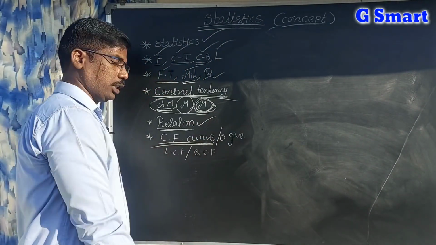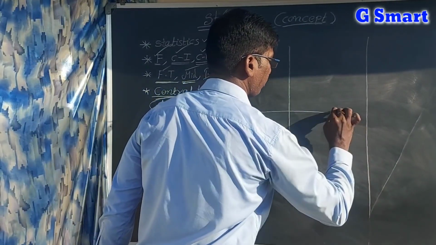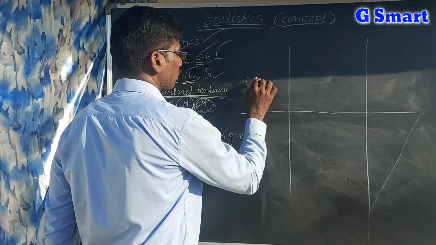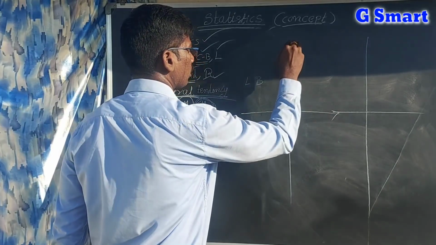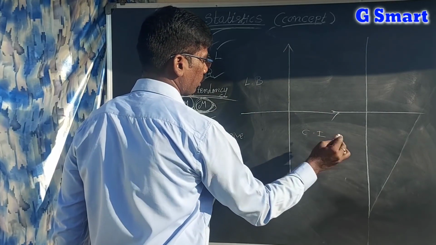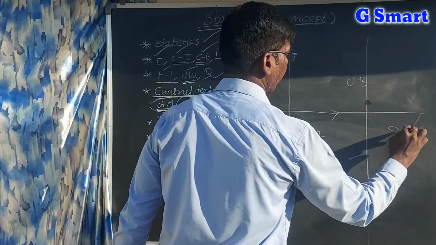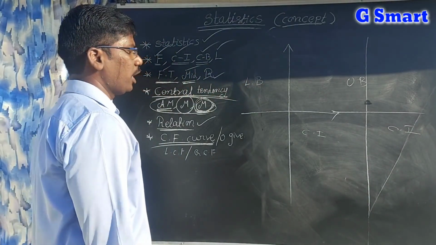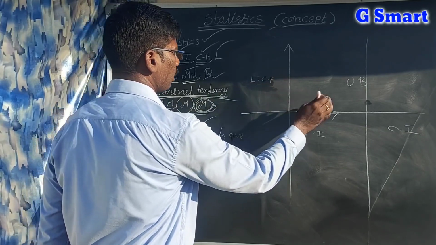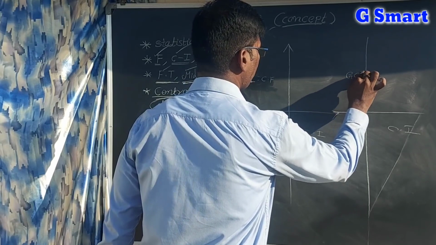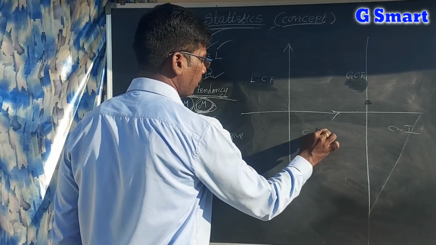Next, cumulative frequencies and the cumulative frequency curve. That is the Ogive curve we can say. Here we take the class interval with lower boundary and upper boundary, and we get the less than cumulative frequency and the greater than cumulative frequency. Here we can say class boundaries or class interval, no problem.